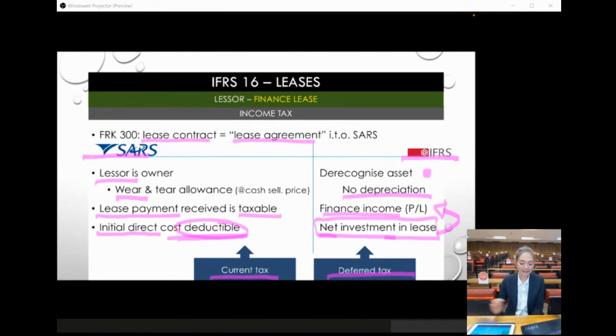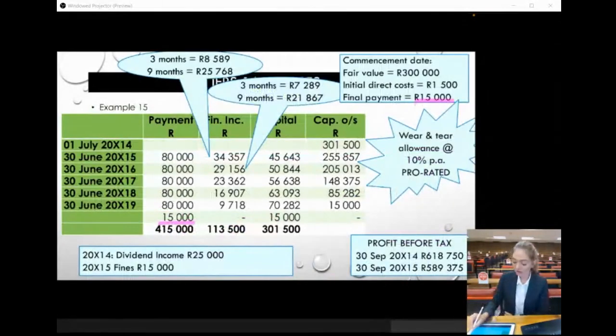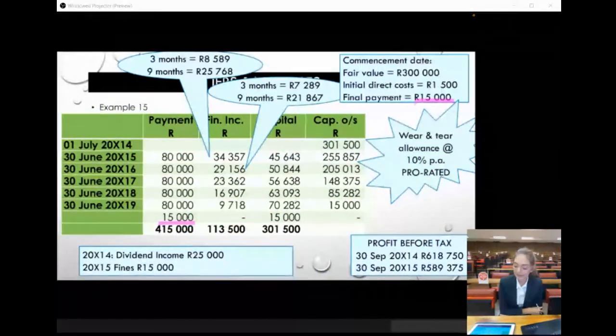Okay, so example 15 again uses exactly the same information that we used for example 13, and 12 and all the other examples. So now again, this 15,000 is a final payment. Okay, so it's not an unguaranteed residual value, it's a final payment, a balloon payment. And again, our lease year and our financial year are not the same.